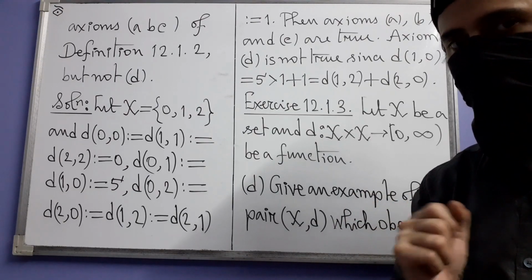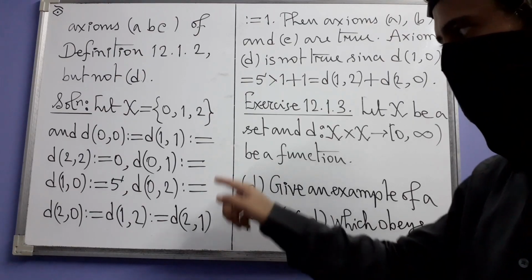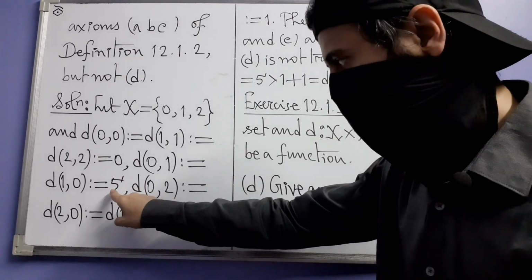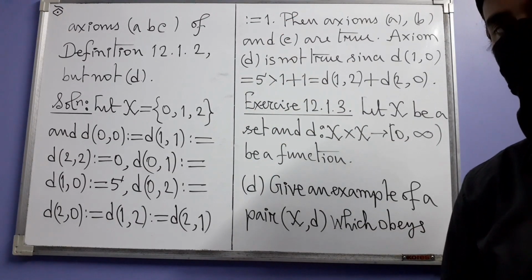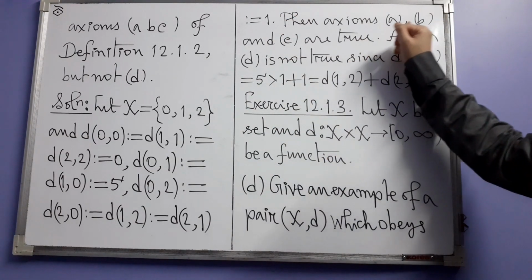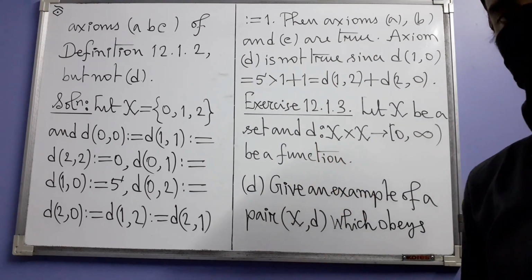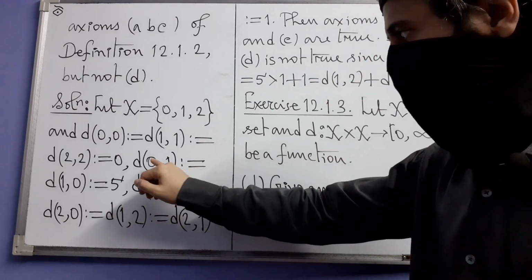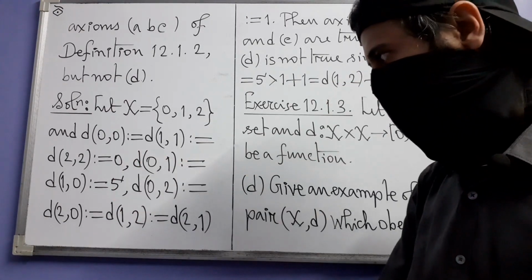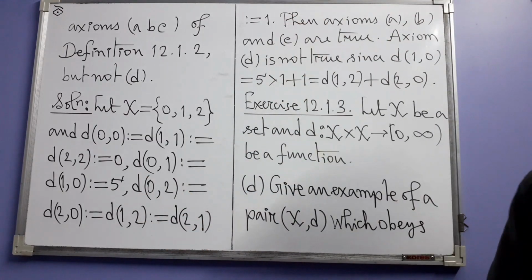That's what axiom B tells us, right? Because it is positivity. That is the case here, because the two values that you will get in this part of the definition are 5 and 1, which are positive real numbers. So that's how axiom B is true. And C, symmetry, is also true, because the way we have defined the function d, at 0, 1 and 1, 0 we have the same value. At 0, 2, 2, 0, 1, 2 and 2, 1 we have the same value.